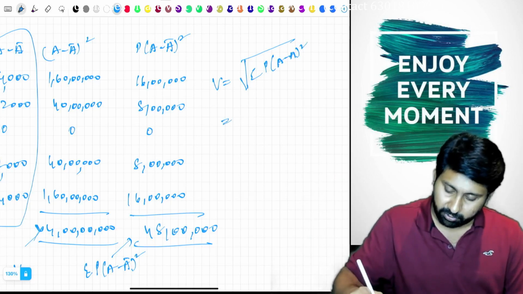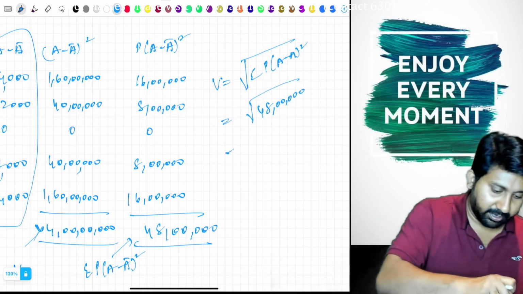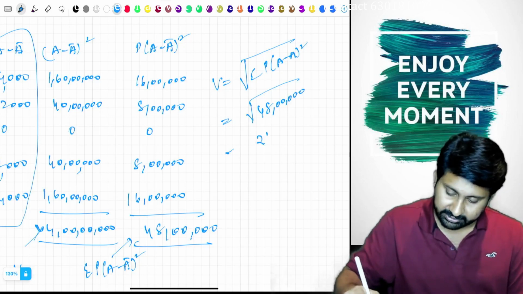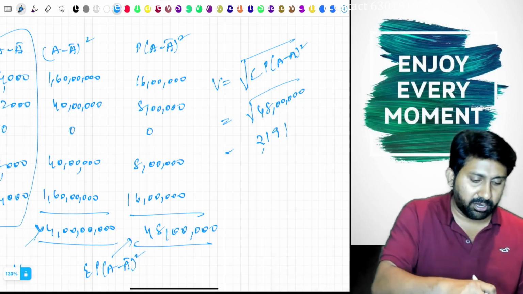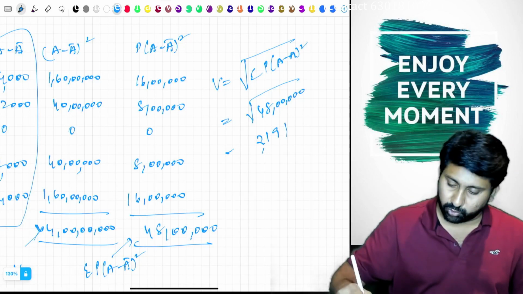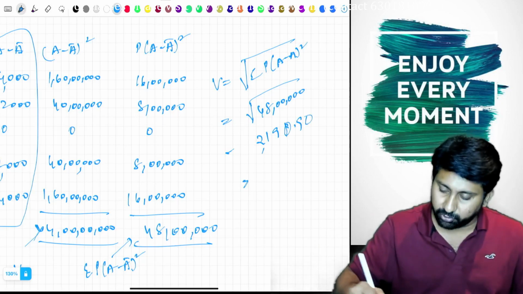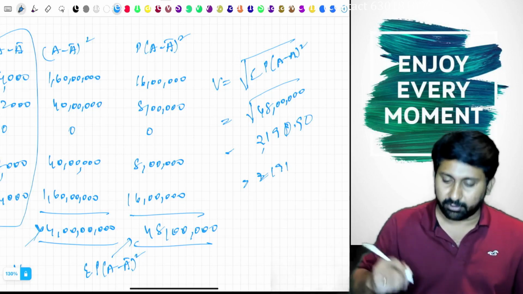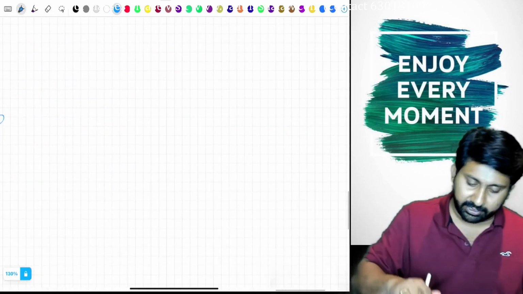So that equals root of 48 lakh. Answer is 2190.89, which can be rounded off to 2191. This is the answer for the first part.